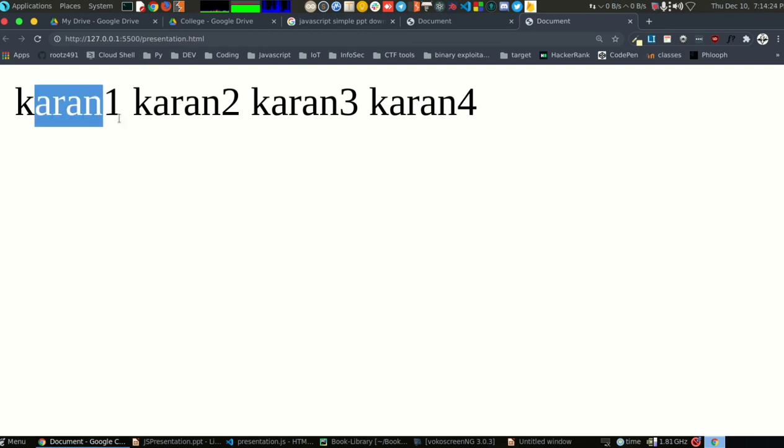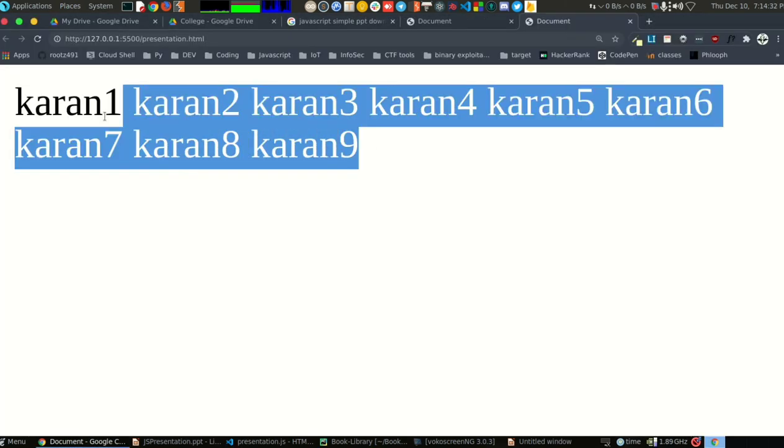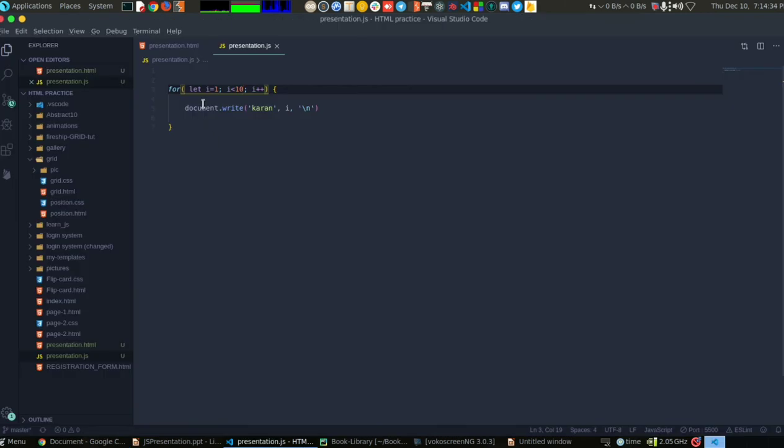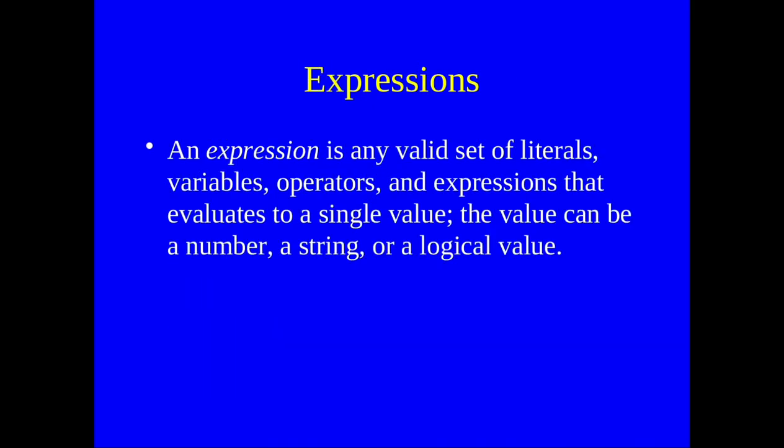But the for loop is working. I can increase from 5 to 10, and now there are a total of 9 because my condition is i equals 1 and i should be less than 10. So the for loop is also done.